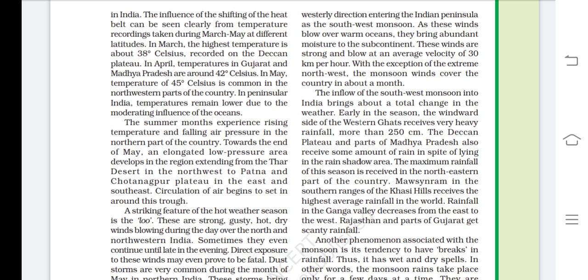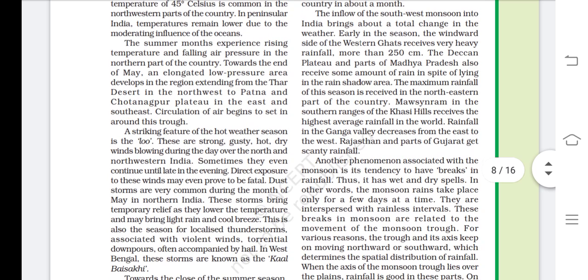Rainfall in the Ganga Valley decreases from the east to west. Rajasthan and parts of Gujarat get scanty rainfall, meaning less rainfall. Another phenomenon associated with the monsoon is its tendency to have breaks in rainfall. It has wet and dry spells.